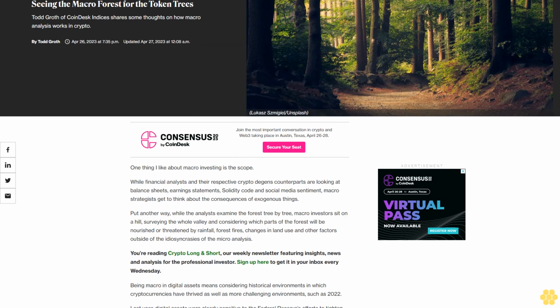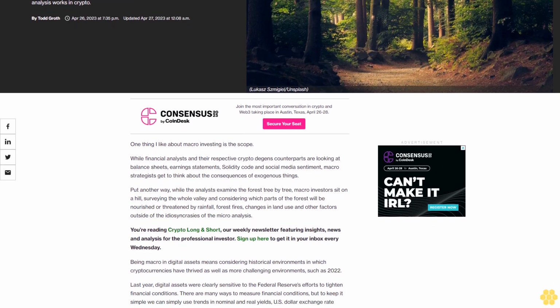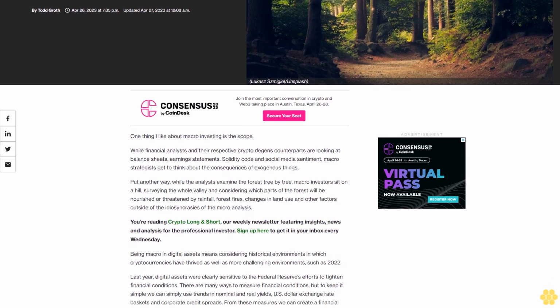Seeing the macro forest for the token trees. Todd Groth of CoinDesk Indices shares some thoughts on how macro analysis works in crypto. One thing I like about macro investing is the scope.